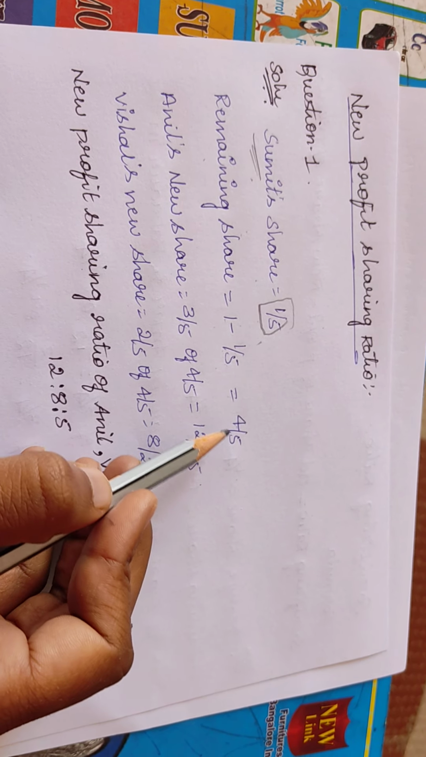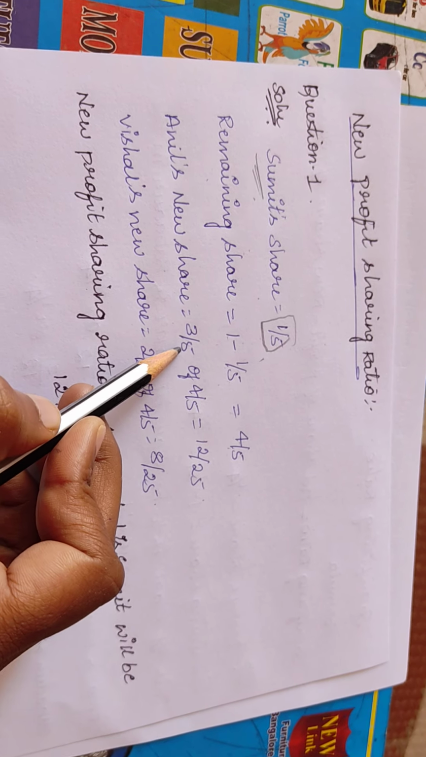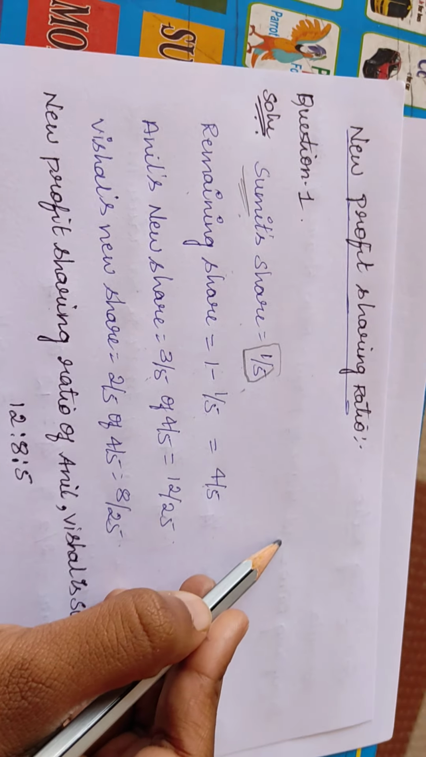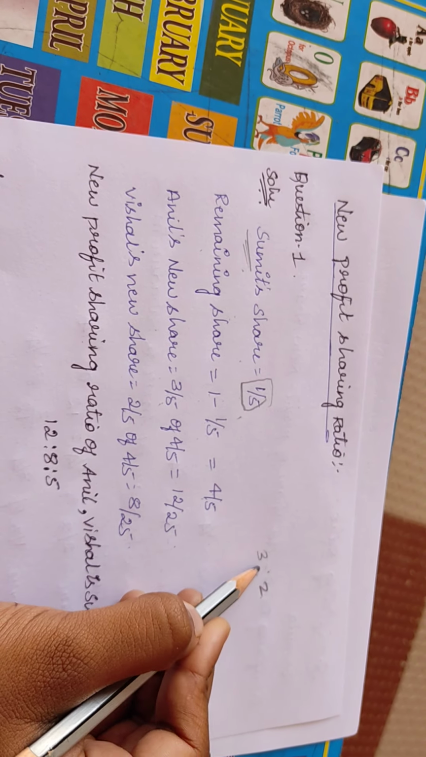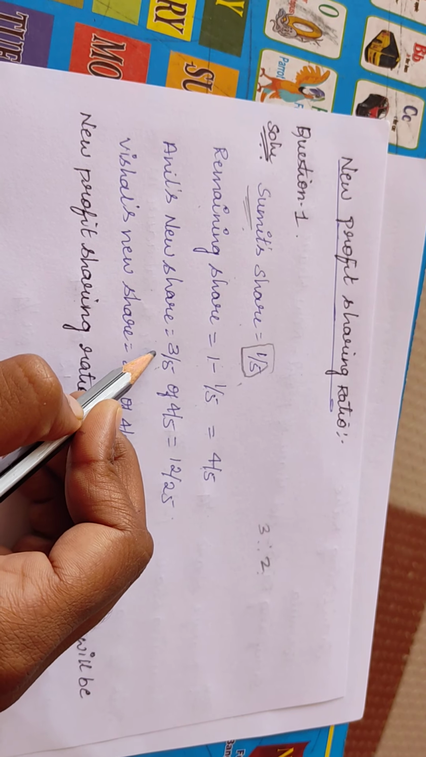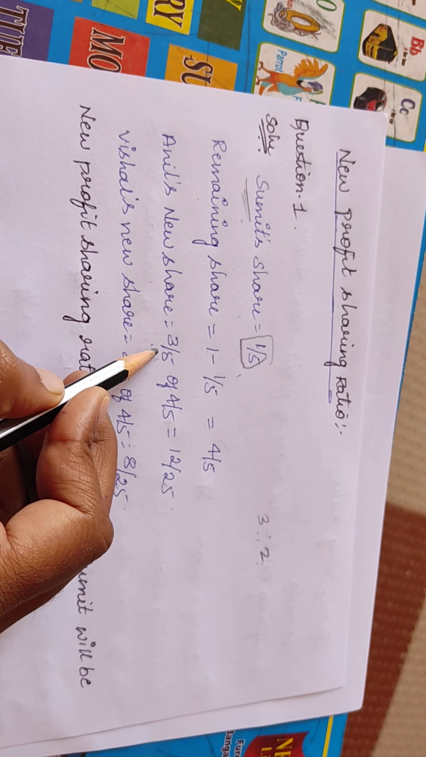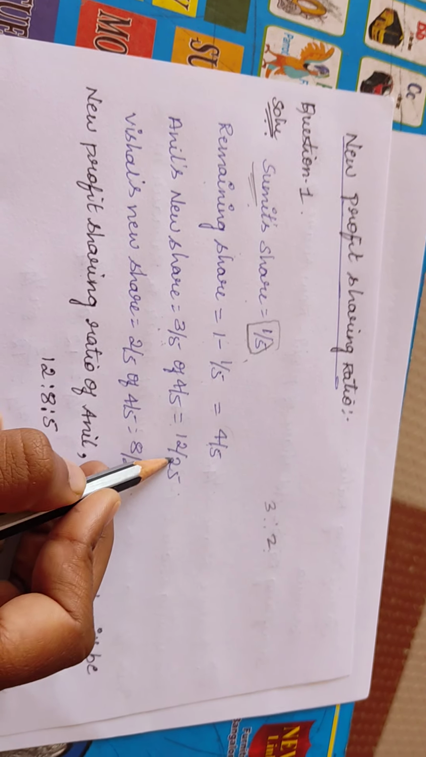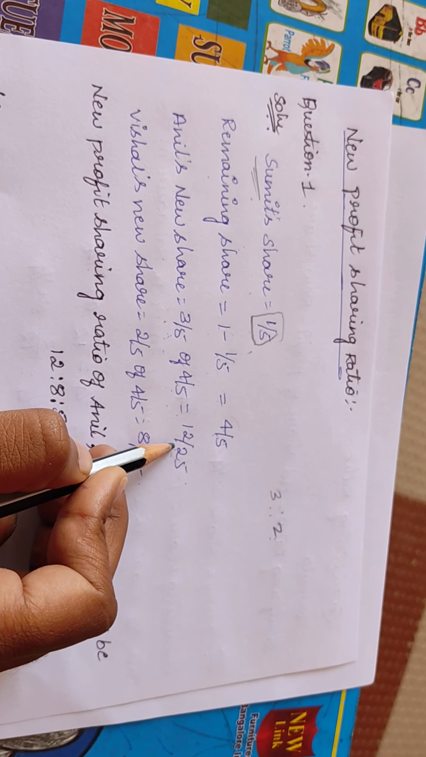So in this remaining share, Anil's new share is 3/5 of 4/5. What is this 3/5? Earlier, Anil and Vishal were sharing in the ratio of 3:2, so 3/5 was the old share of Anil. Now the remaining share is 4/5. So 3/5 of 4/5 is equal to 12/25. How did it come? 5 fives are 25, 3 fours are 12. So 12/25.